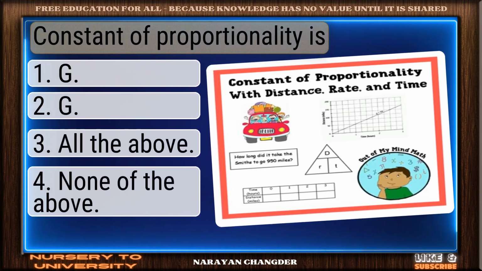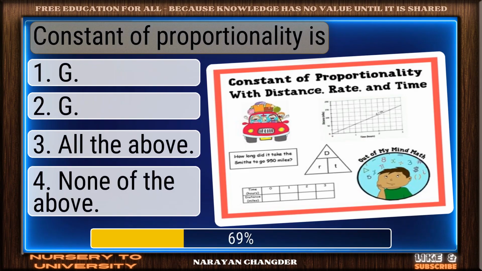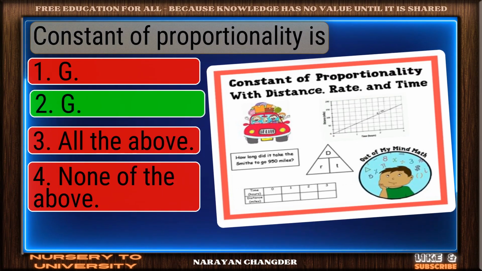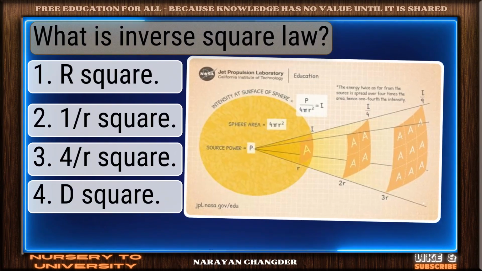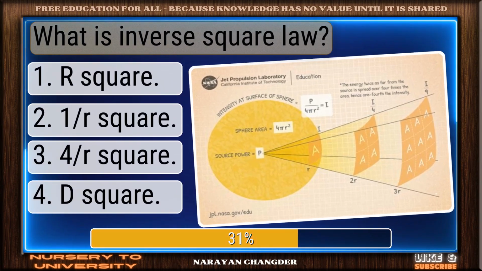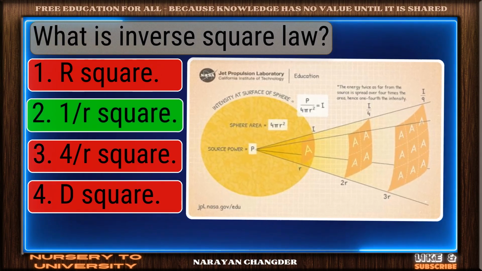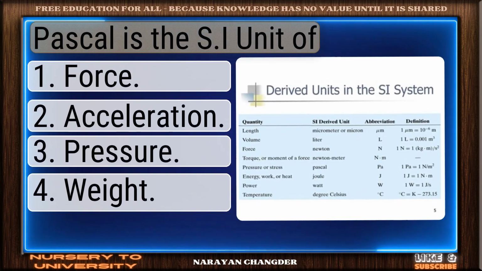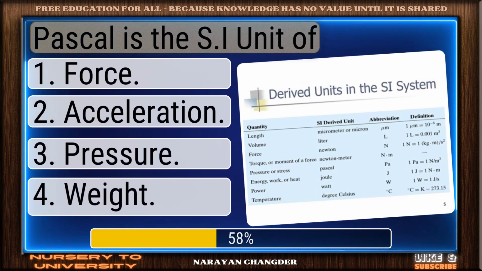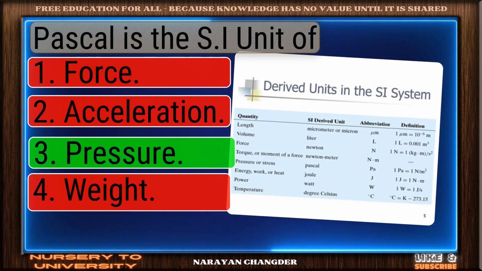Question number 96. Constant of proportionality is. Smart move. G is an accurate answer. Question number 97. What is inverse square law? Excellent. 1 by square is a brilliant choice. Question number 98. Pascal is the SI unit of. Smart pick. Pressure is the correct choice.